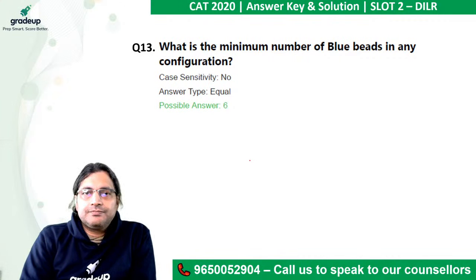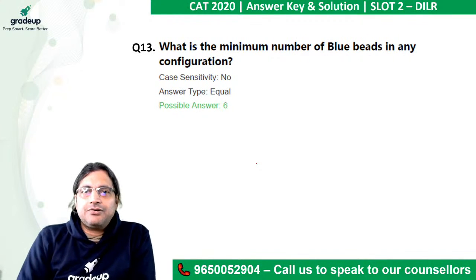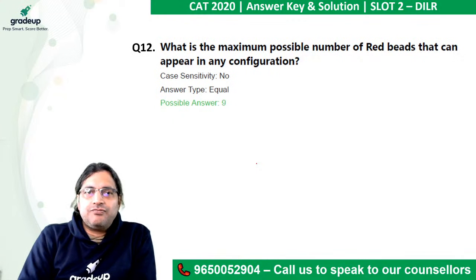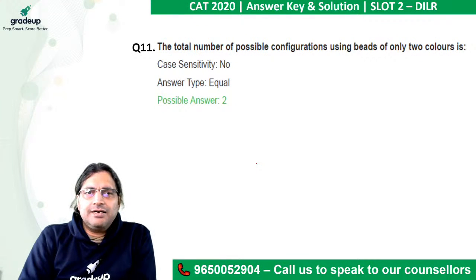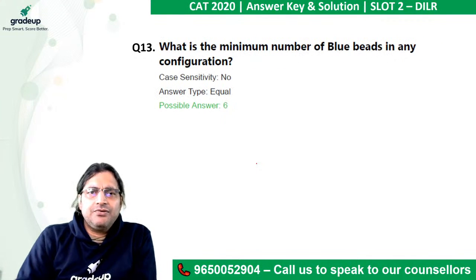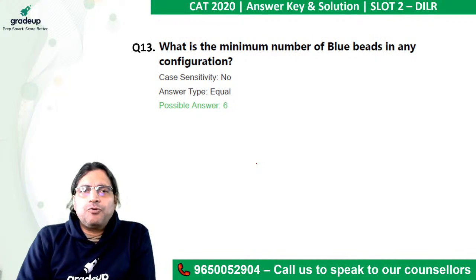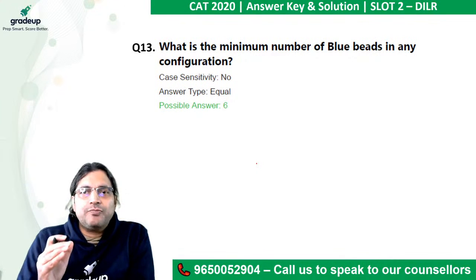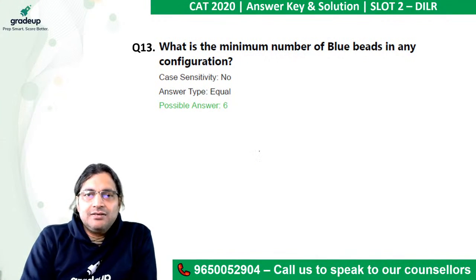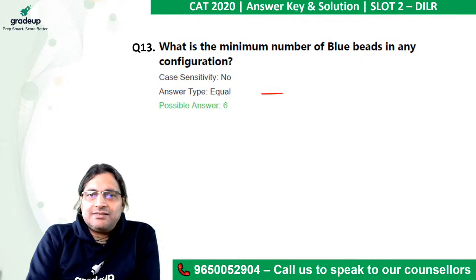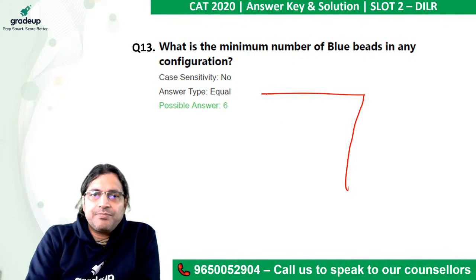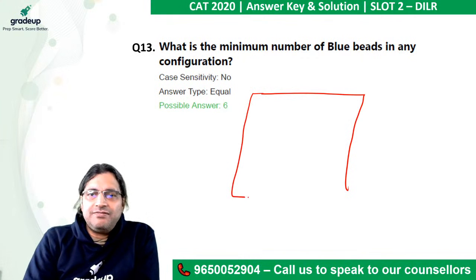Ideally we should have done it in the last one only. Oh, I deleted that, 11, 12, 13. So, minimum number of blue beads in any configuration. First of all, if you want the number of blue beads to be minimized, you will have to use red as well. So maximize the number of reds. First thing first.